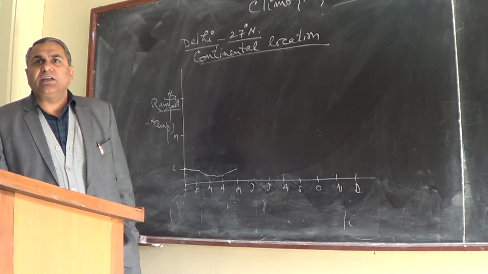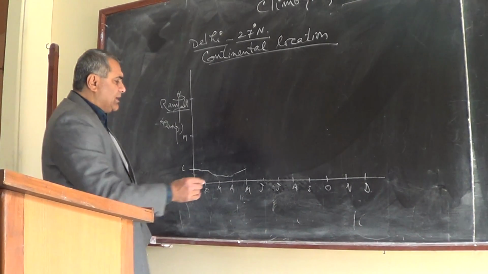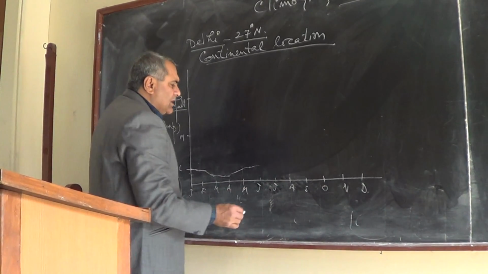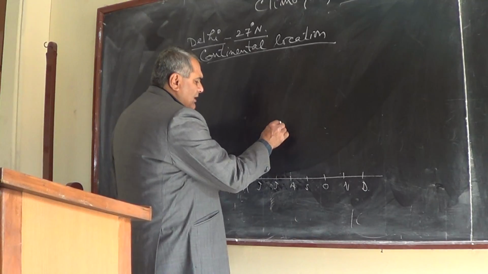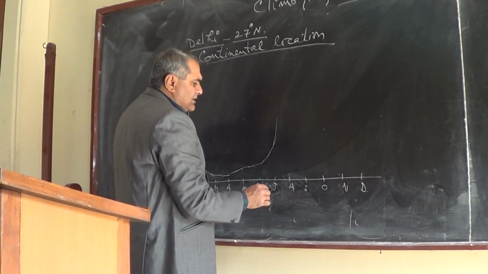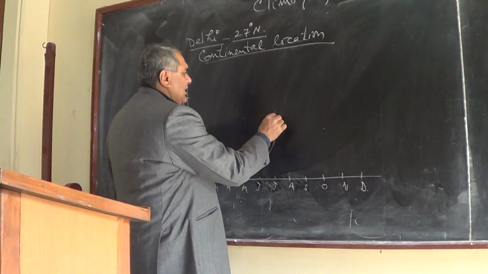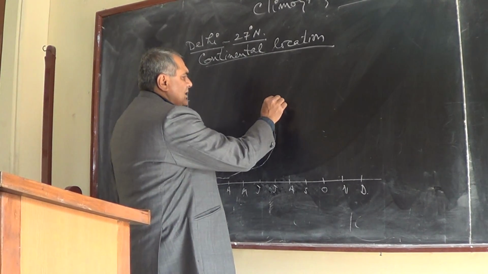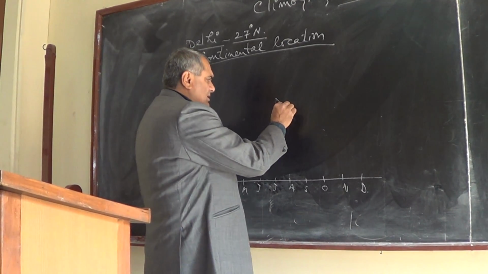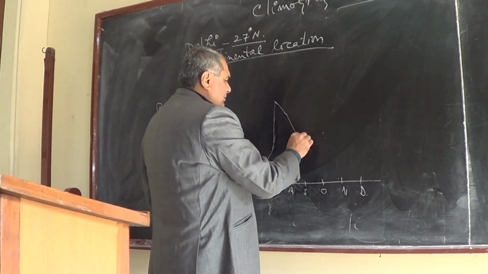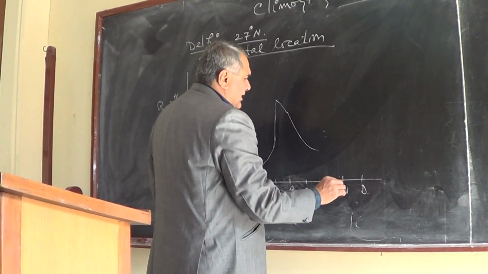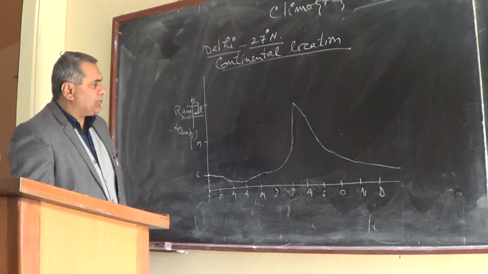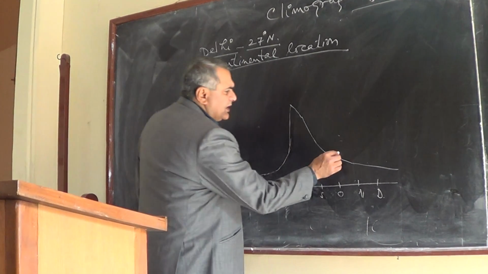In June also sometimes rain happens, and the quantum of rain increases in July, when it is maximum. After July it starts decreasing: August a little less, September further less, October less, and November and December. So this is the line showing the rainfall of Delhi.